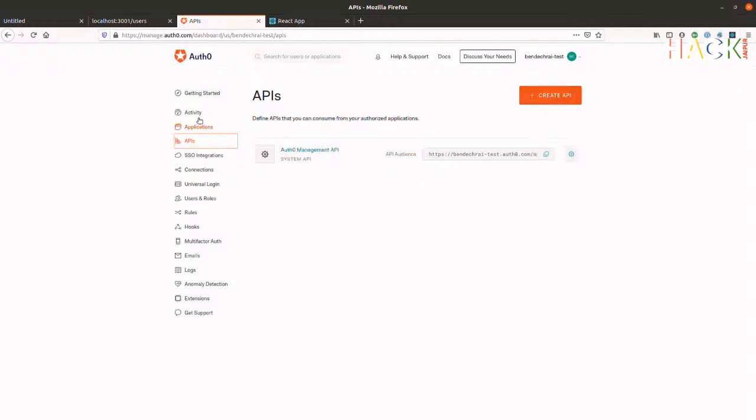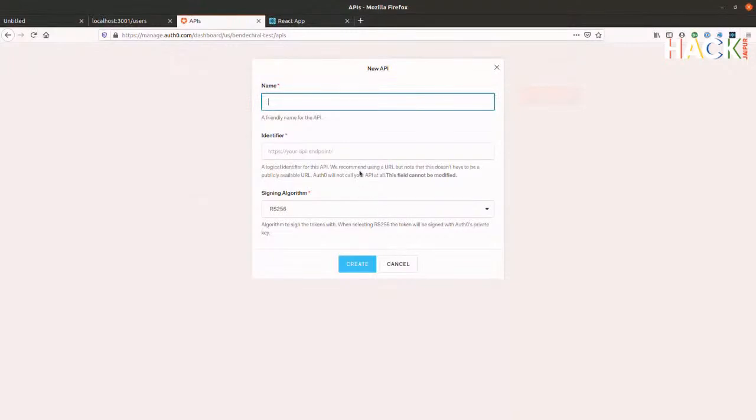So let's create the API. Applications here within Auth0, these are all your front-end applications. This will be your mobile apps, your web apps, your Siri applications, anything that acts like a client to the service and needs to be able to allow somebody to log in. An API is purely an API endpoint. It doesn't require a login mechanism. It just needs to be known within Auth0 that this API exists and is allowed to be a recipient of the JSON Web Tokens that are generated. So let's come in here and we'll just call it API.